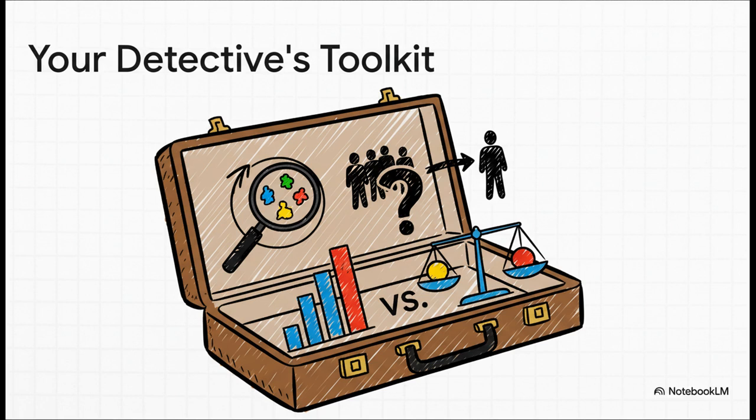First, could there be hidden subgroups in here, like with the kidney stones? Second, does this group data really apply to an individual? Third, could a few outliers be skewing the whole picture? And finally, are we talking about the mean or the median? Just asking these 4 questions will make you so much smarter about the data you see every day.